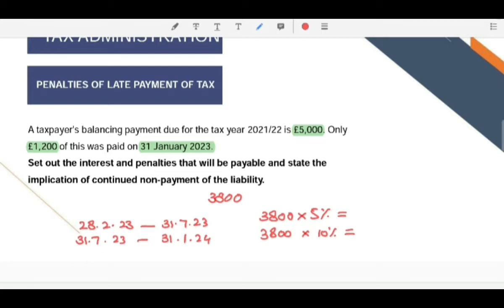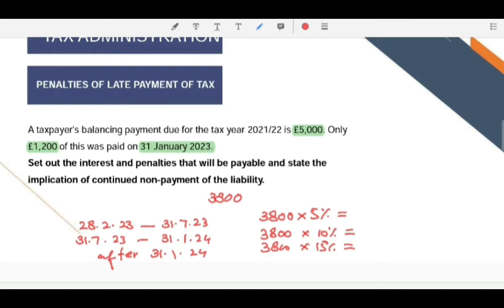And in case the tax payment is made after 31st January 24, then in total 15% of the amount of tax liability would be charged as penalty.